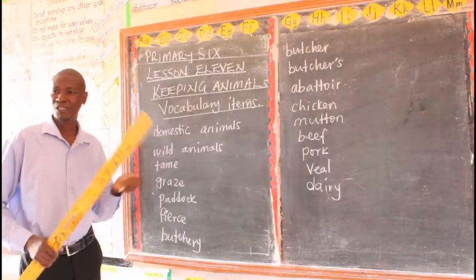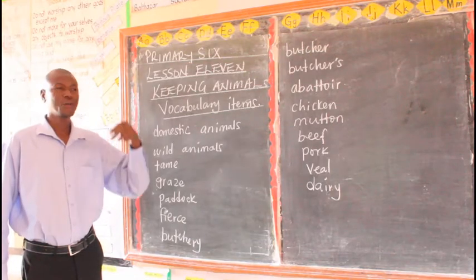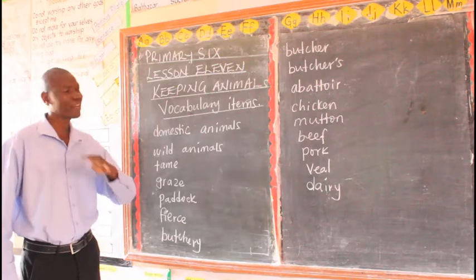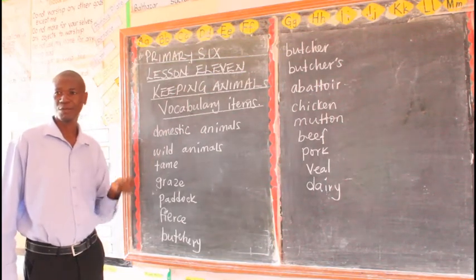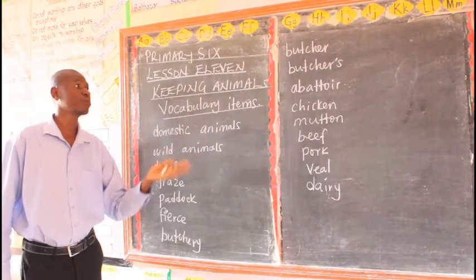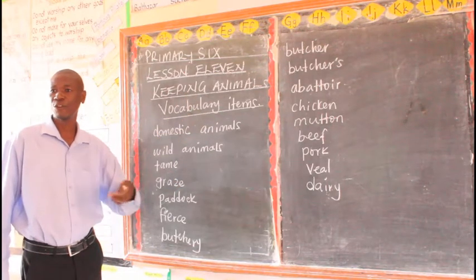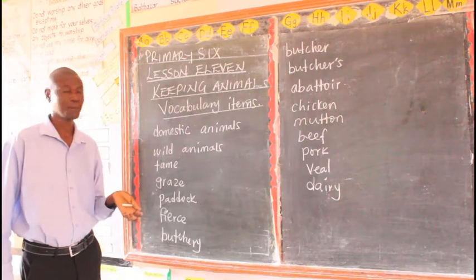For example, in this lockdown, if you get money, you can request maybe anybody in your village there, can be a judge or any other person, to keep for you some animals. Get money and say, please, Jaja, I'm sending you some money. I want you to buy for me a goat and keep it for me there. Or even yourself, when you go there, try to look after those animals.